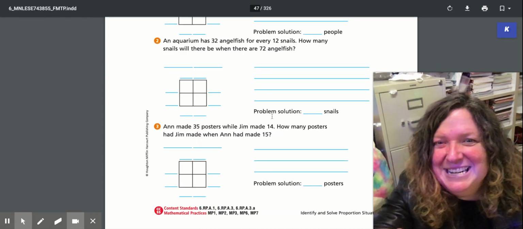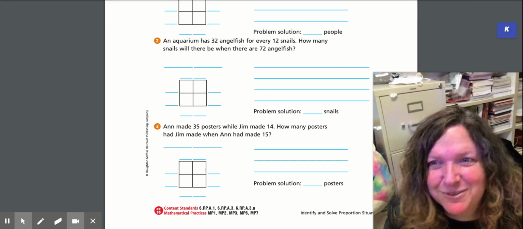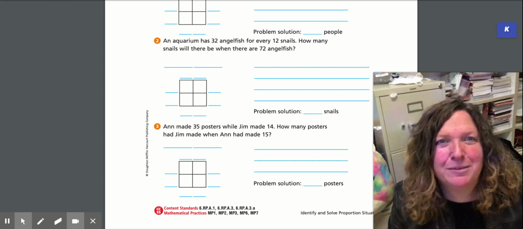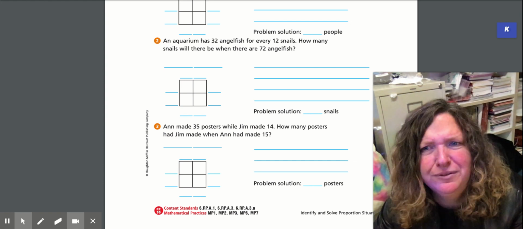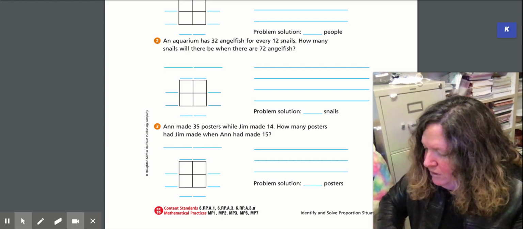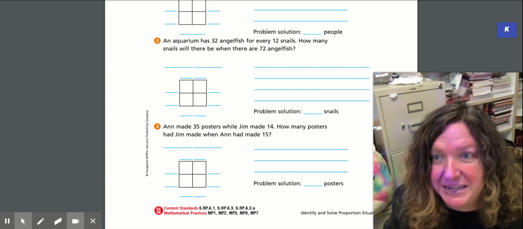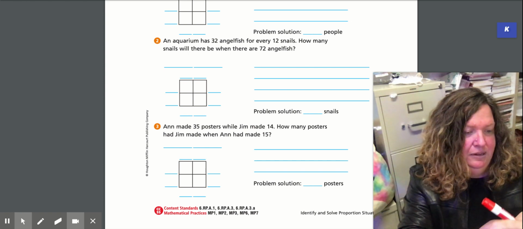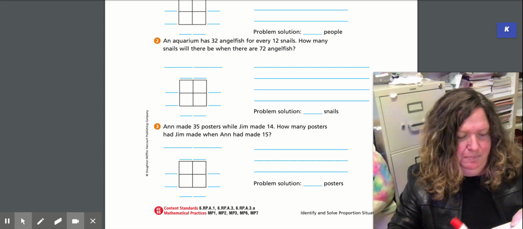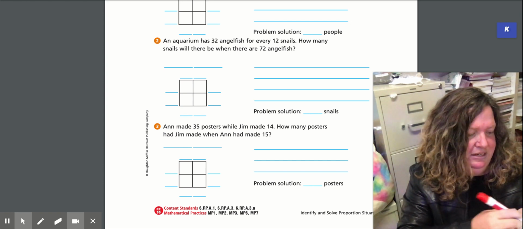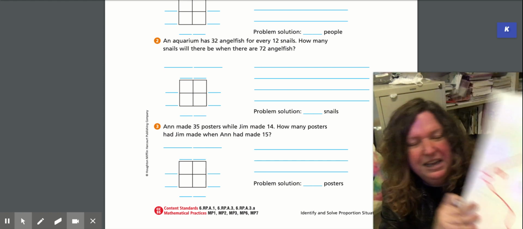All right. Number 2 is one of my favorite what if questions. One of my favorites to think of assumptions. An aquarium has 32 angelfish. Do you know what angelfish are? They're a beautiful, beautiful fish that have big, long, flowing fins. Now, keep in mind, I am not the greatest artist ever, but they kind of look like this. They've got these big, long, beautiful fins. Like that. They're beautiful.